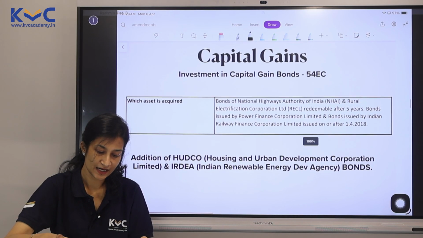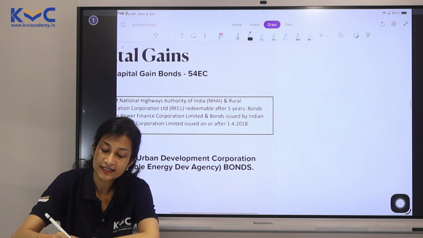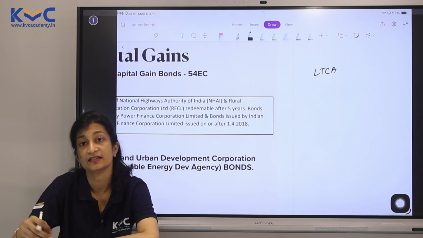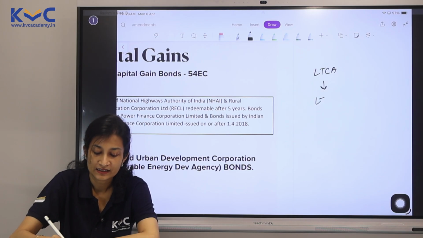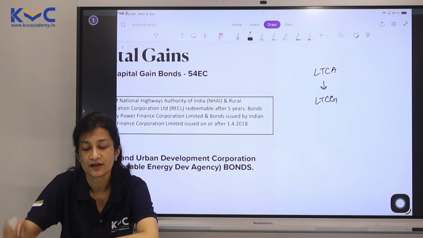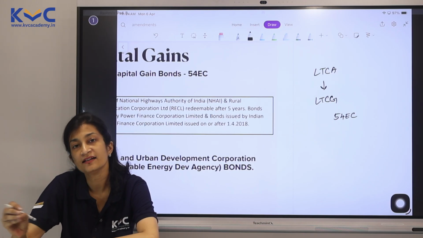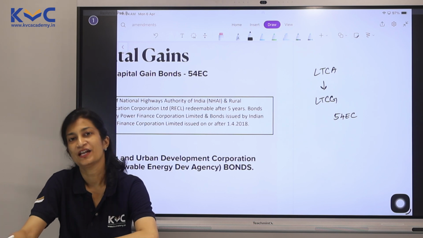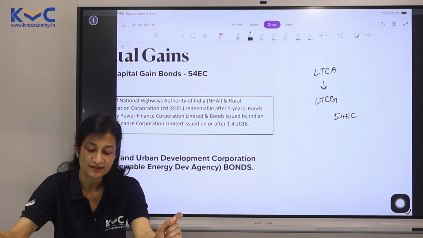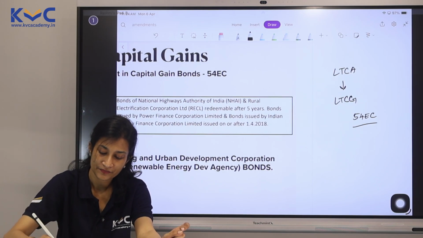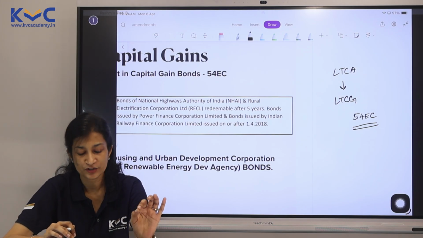Capital gains. Let's take up this one now. If there is any long-term capital asset which is fetching any kind of long-term capital gain, there are different exemptions that can be claimed. One such exemption is investing in capital gain bonds and getting the exemption under 54EC. So what happens here? We can invest up to rupees 50 lakhs within 6 months and claim this amount under 54EC. There have been already 4 bonds which are notified here.